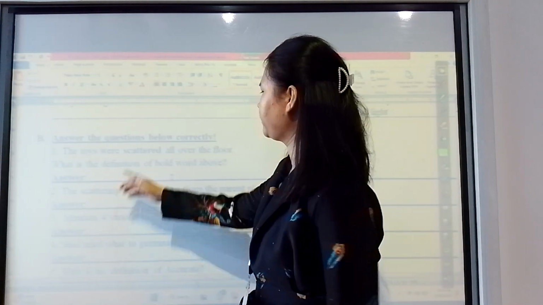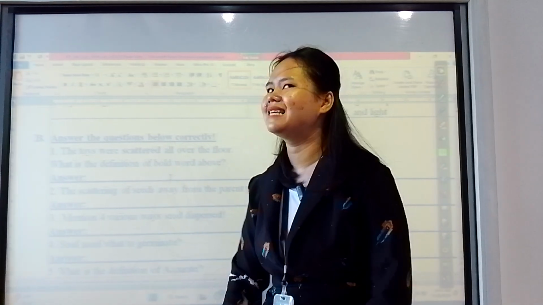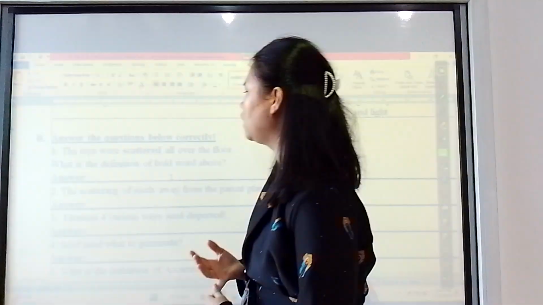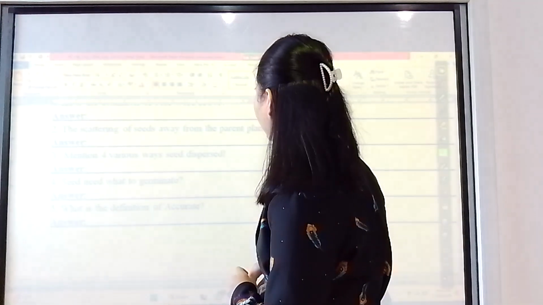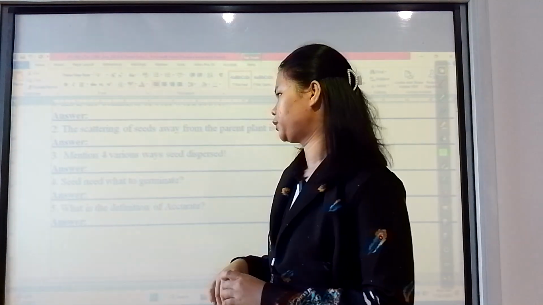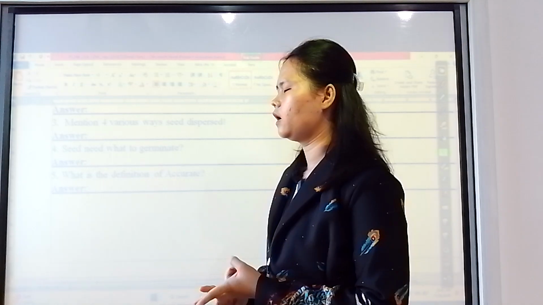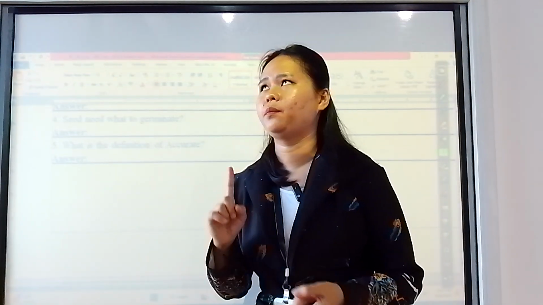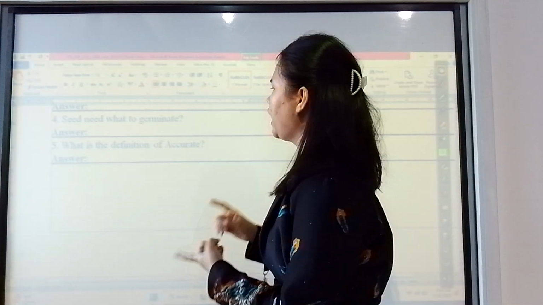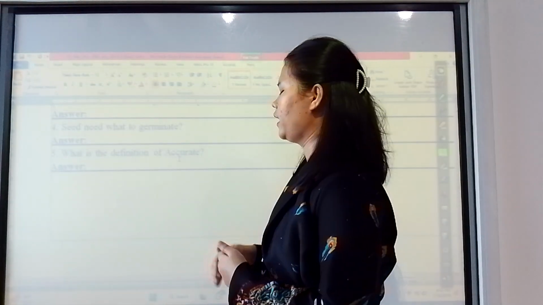Okay, the toys were scattered all over the floor. What is the definition of the word above? Scatter means spreading around and moving away. Number 2, the scattering of seed away from the parent plant is known as seed dispersal. 3, mention 4 various ways seed is dispersed: by wind, exploding, animal, and water. Seed needs what to germinate? Seed needs the right temperature and water. What is the definition of accurate? Accurate is exactly, with no wrong or without any error.